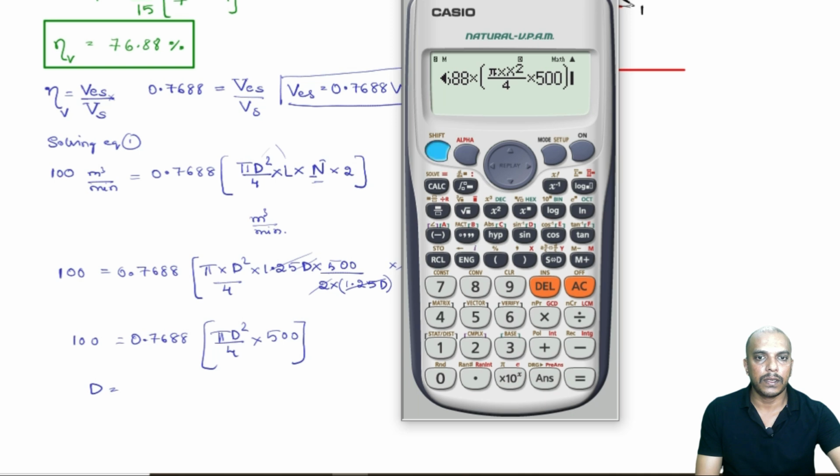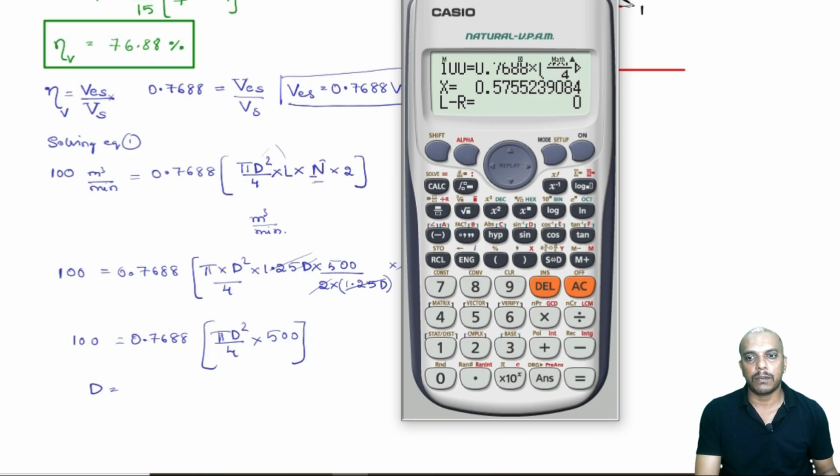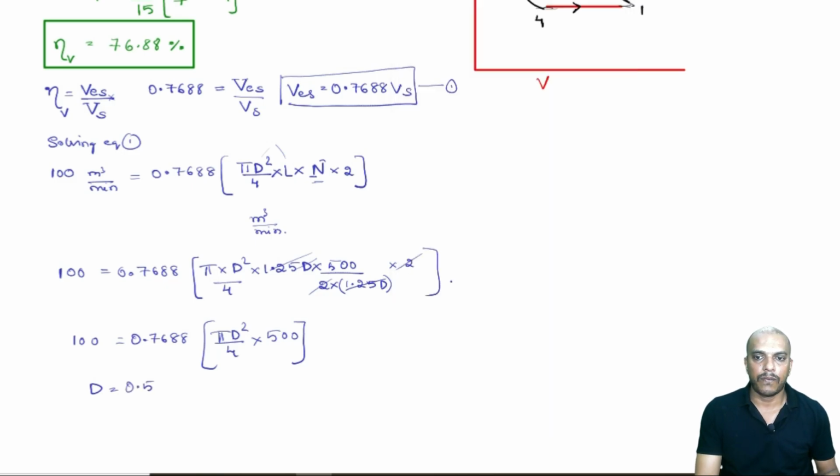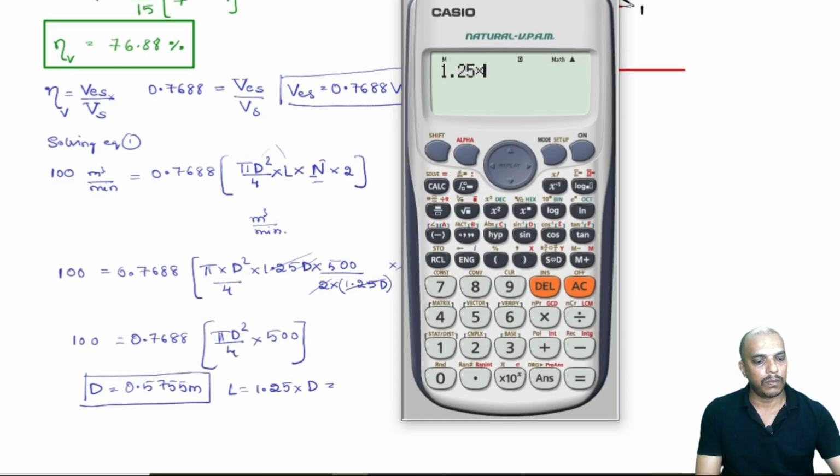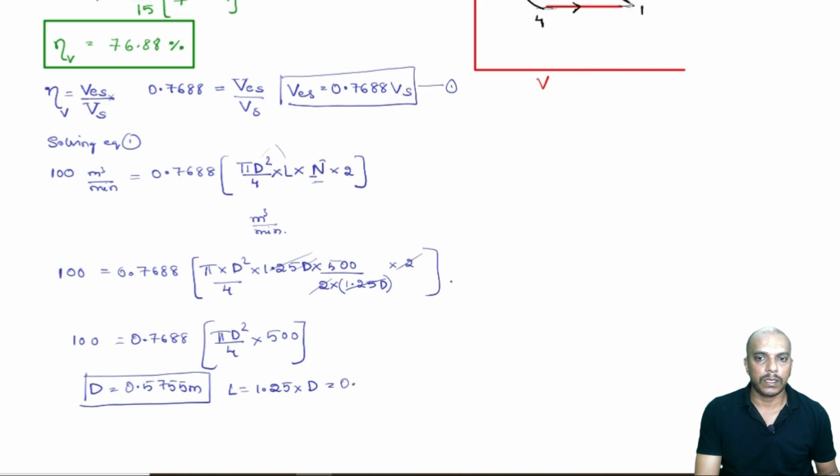I will close the bracket, the only unknown is x, so I will solve for it. So 0.5755 meter is our diameter. Now, L is equal to 1.25 times the diameter. So 1.25 into 0.5755 is 0.719 meter. So that will be our stroke length.